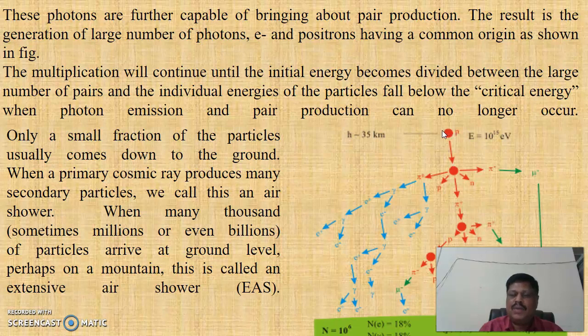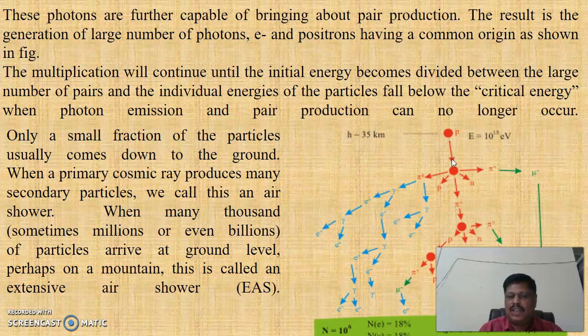This is the primary cosmic ray, mainly protons, electrons and other heavy particles having energy of 10 to the power of 15 electron volt at a height of about 35 kilometer.